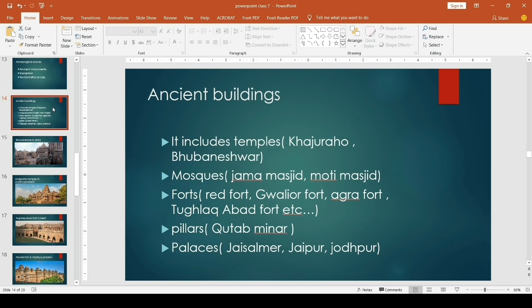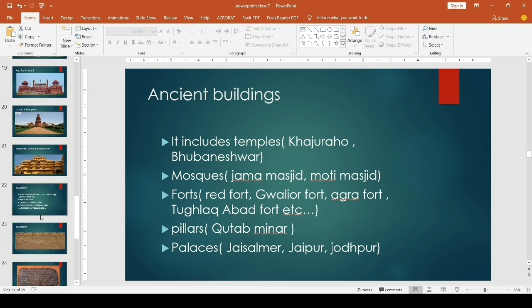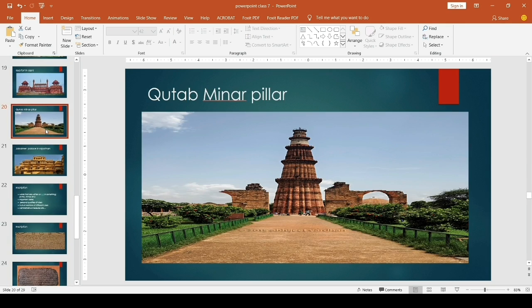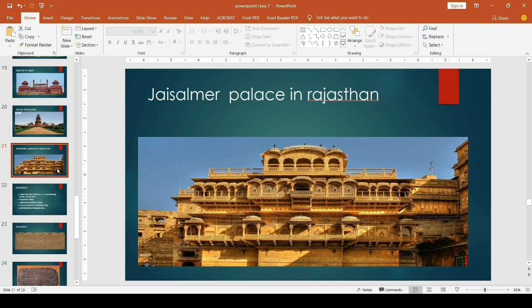Then next is pillars. You know what pillars are? Qutub Minar pillar. See, this is Qutub Minar pillar. Pillar is this one. Buildings. Through the study of Qutub Minar pillar, we can collect information. The next is palaces. You know what a palace is? Through the study of palaces, we can collect information. Jaisalmer Palace, Jaipur Palace, Jodhpur Palace. This is the Jaisalmer Palace.